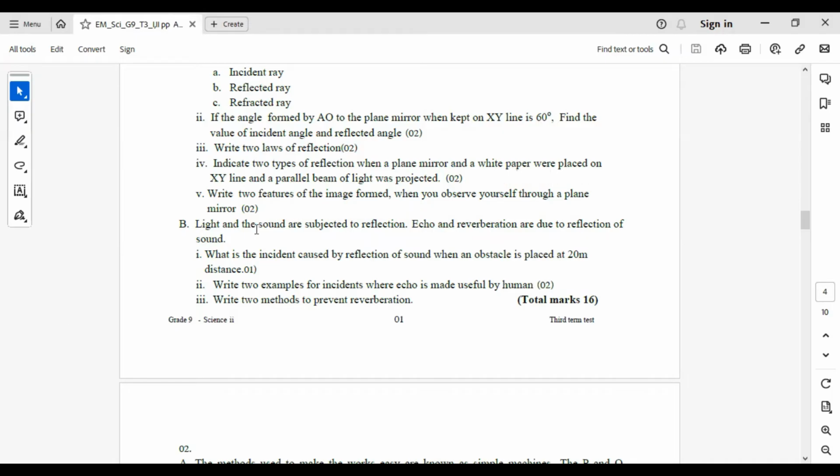Next one. Light and sound are subjected to reflection. Echo and reverberation are due to reflection of sound. What is the incident caused by reflection of sound when an obstacle is placed at 20 meters distance? That is echo.